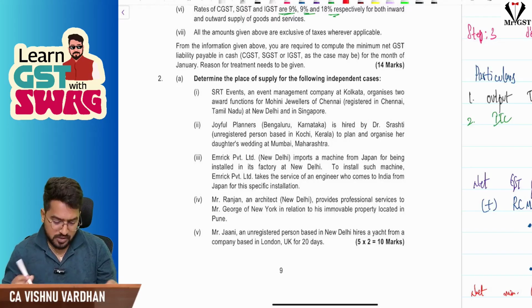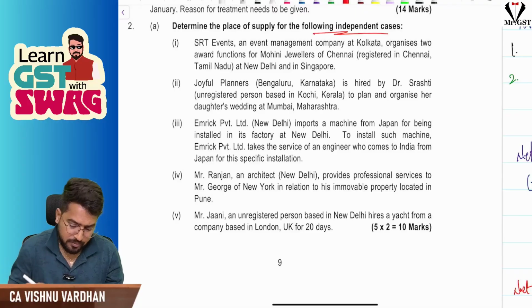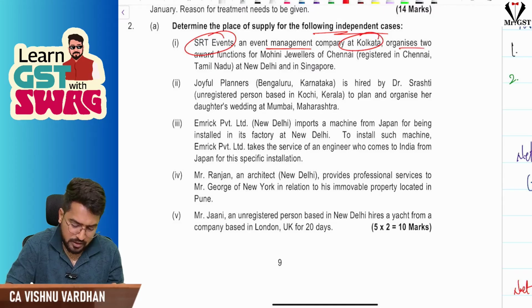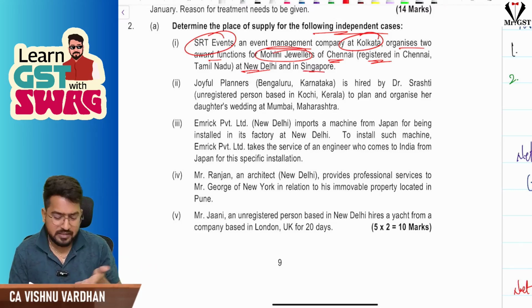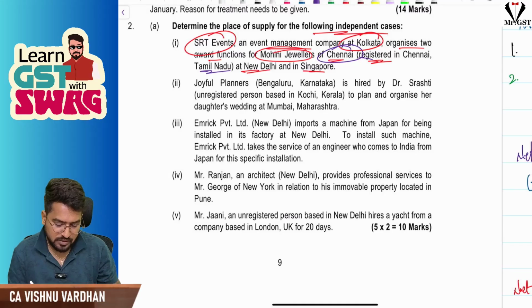The next question is regarding determining the place of supply for the following independent cases. Simple one. SRT Events, an event management company at Kolkata, organizes two award functions of Mohini Jewelers of Chennai, registered at New Delhi and Singapore. Sir, once the recipient is registered, for organizing the event, obviously the place of supply is where the recipient is registered. So that is Chennai. Tamil Nadu is the place of supply for both cases.